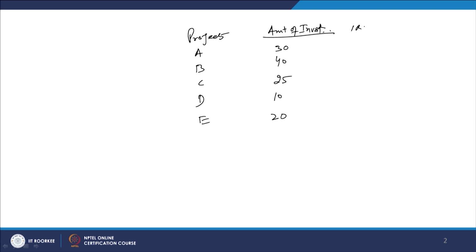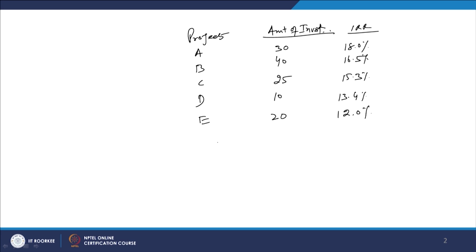And the IRR, the internal rate of return available from these investment proposals, is highest for project A, that is 18%, then it is less at 16.5%, then 15.3%, then 13.4%, and then 12%, right.